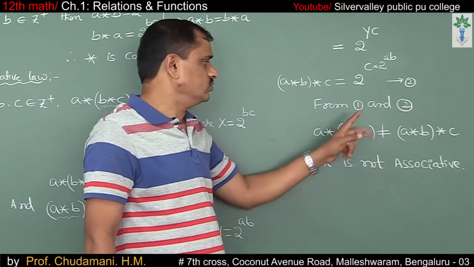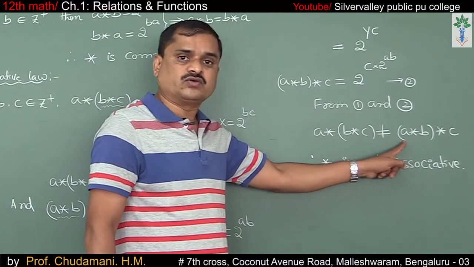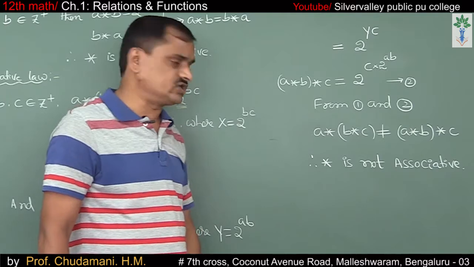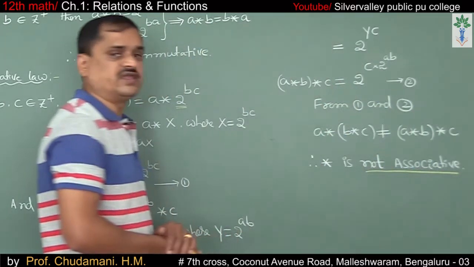From 1 and 2, a star b star c is not equal to a star b star c. Therefore, star is not associative.